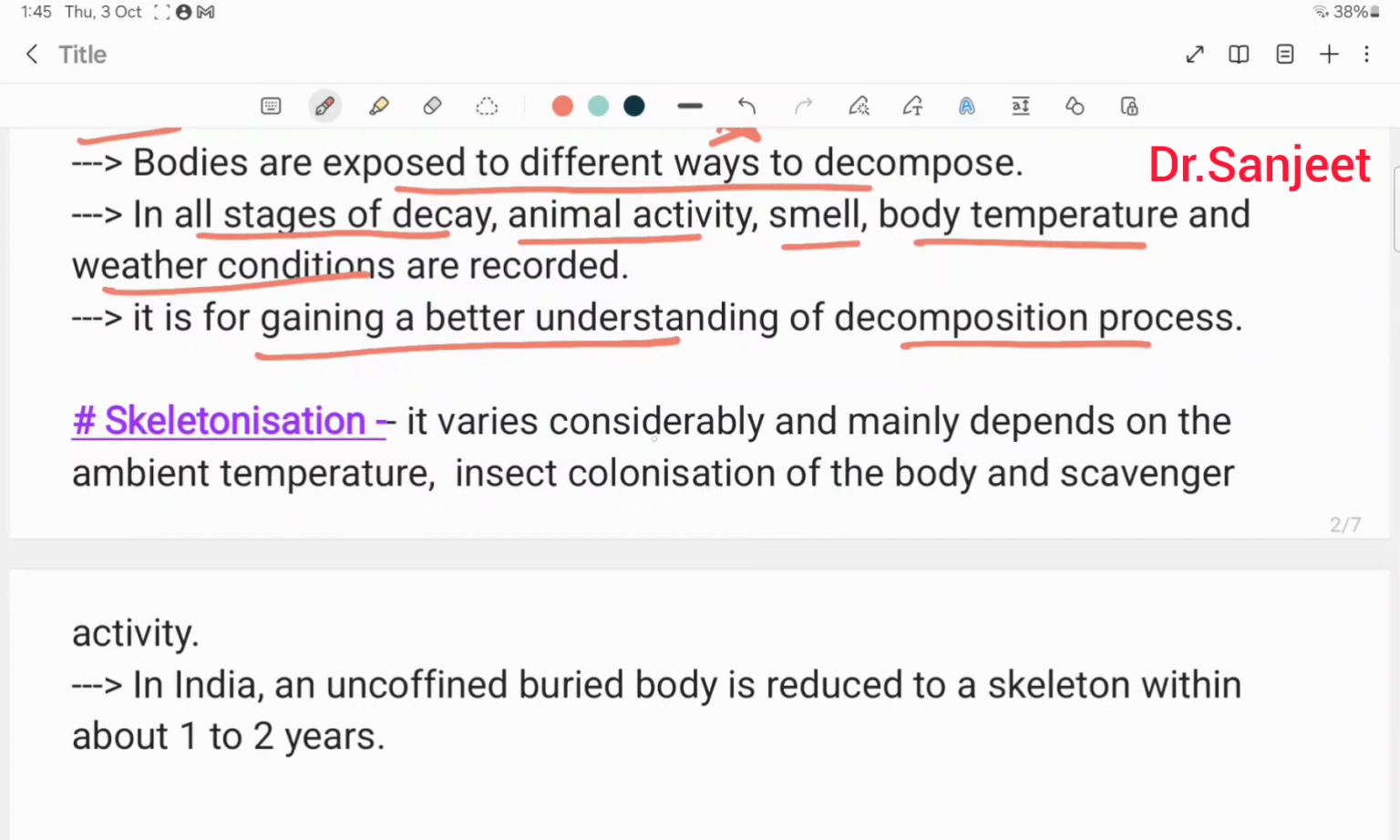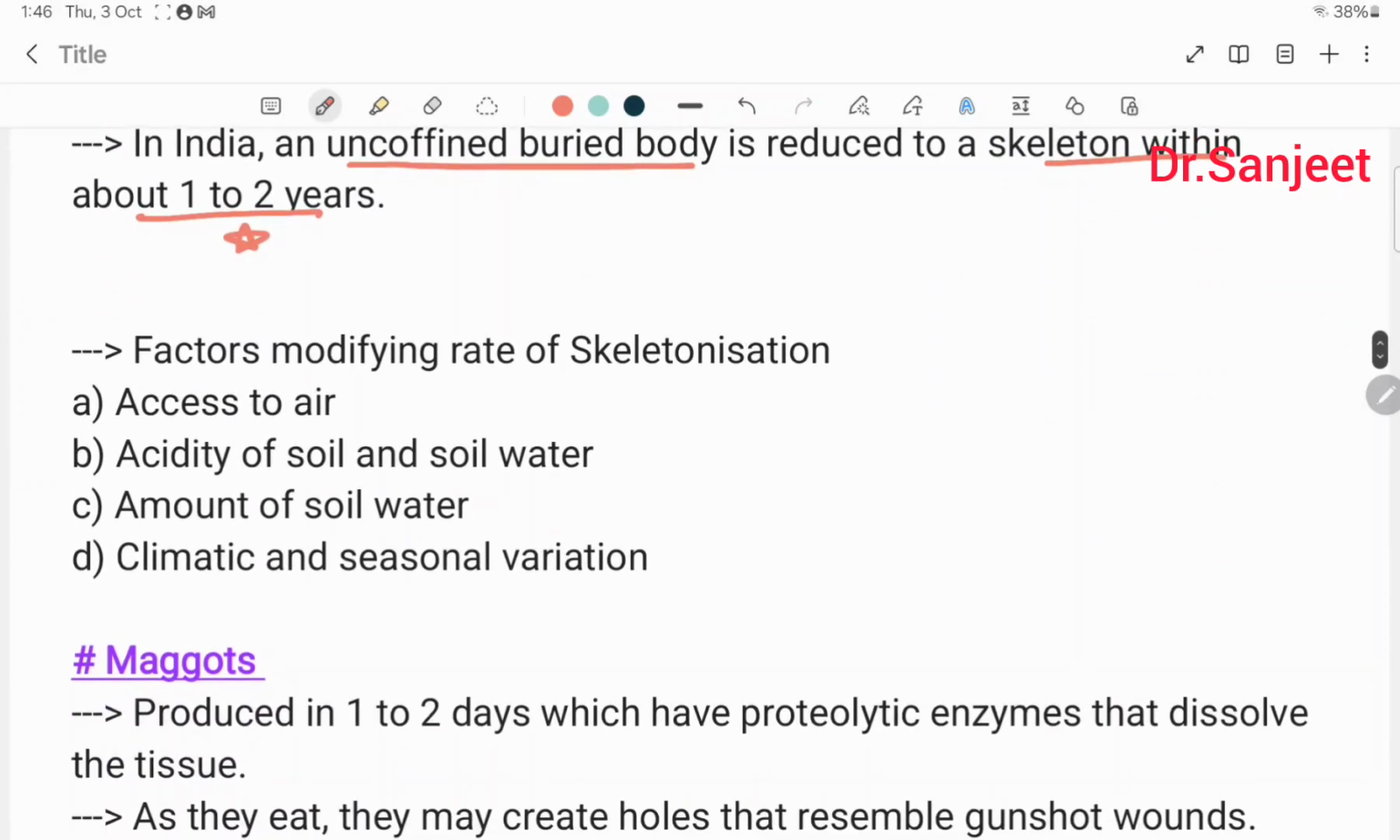Skeletonisation varies considerably and mainly depends upon the ambient temperature, insect colonization of the body and scavenger activity. In India, an uncoffined buried body is reduced to skeleton within 1 to 2 years. Factors modifying the rate of skeletonization: access to air, acidity of soil and acidity of soil water, amount of soil water, climatic and seasonal variation.